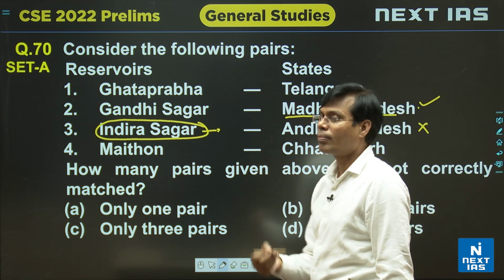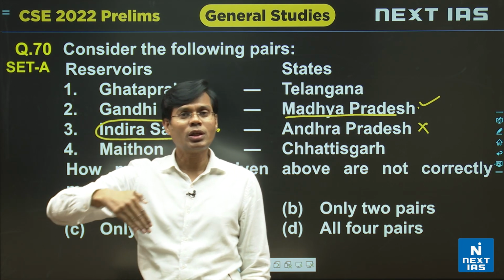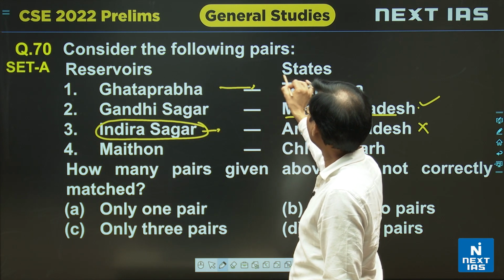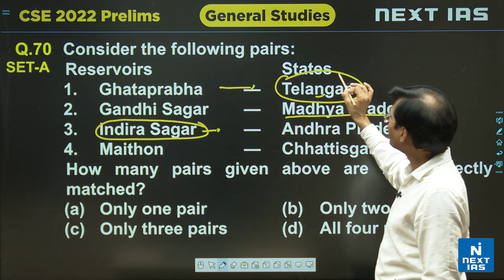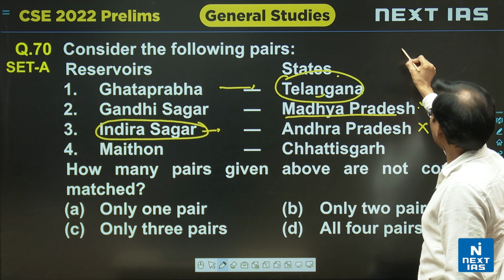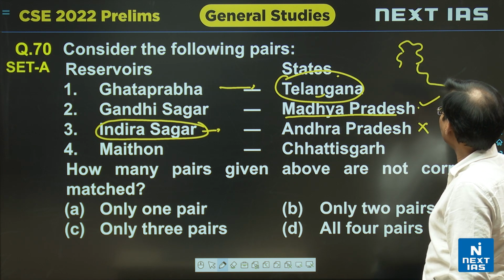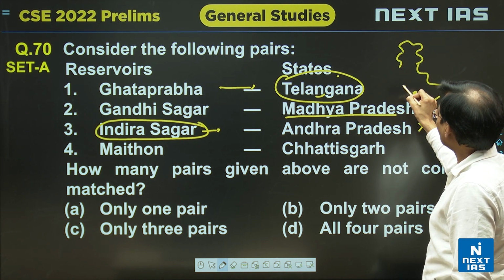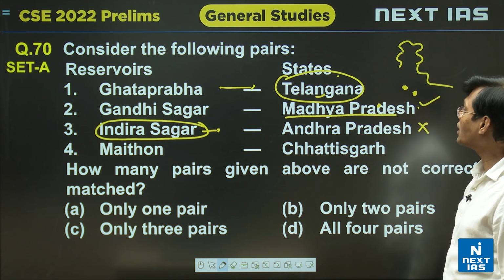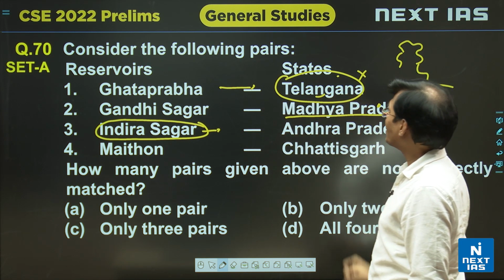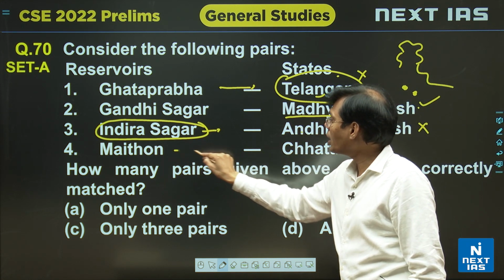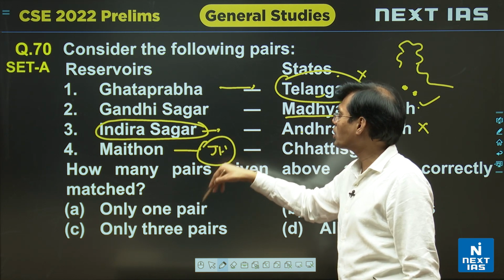A famous one. Ghatprabha, Malaprabha, these rivers also remained in the news due to some disputes. Around Maharashtra and Karnataka, Ghatprabha is a river of Maharashtra, not of Telangana. Through Telangana the Godavari passes, the Krishna passes, the Tungabhadra as well, but Ghatprabha is more westward. So if I talk about a crude map, you know very well that Indira Sagar is on the Narmada River, and on the Chambal in Madhya Pradesh is Gandhi Sagar, while Ghatprabha is on the western side, Maharashtra. So that is the wrong statement here, number 1. And number 3 is also wrong. Maithon is not in Chhattisgarh, Maithon is in Jharkhand, on the Damodar, in the Damodar basin actually.